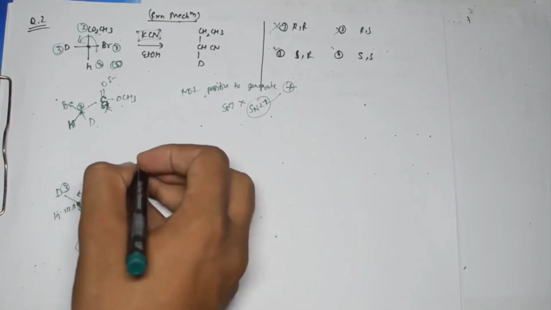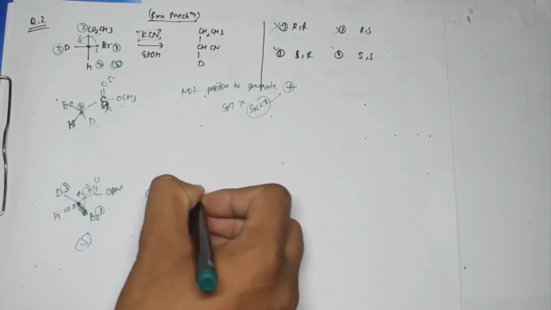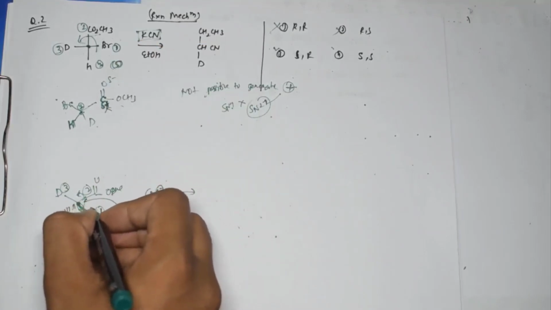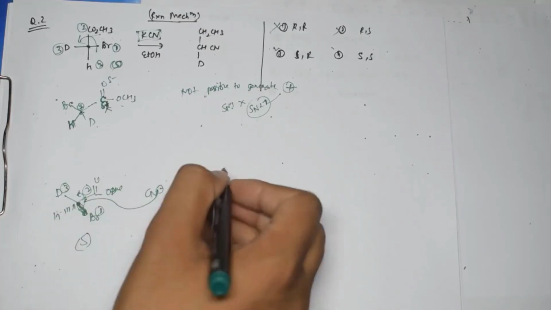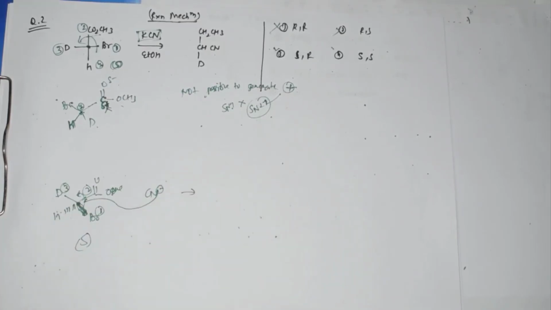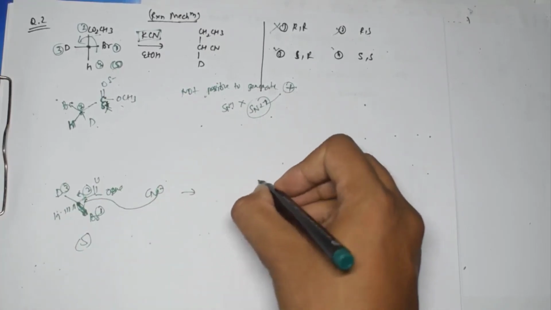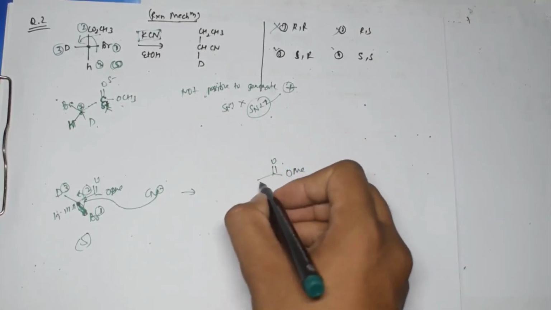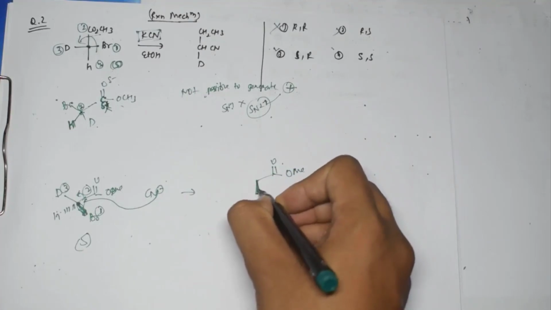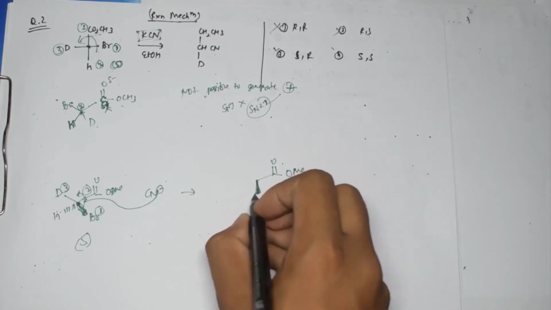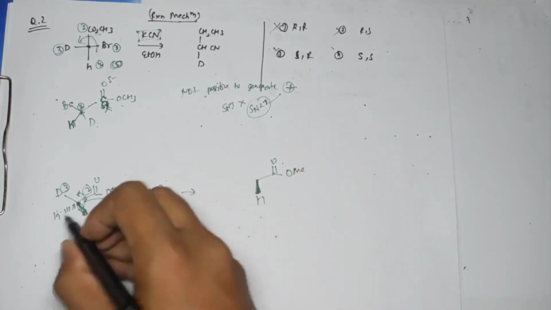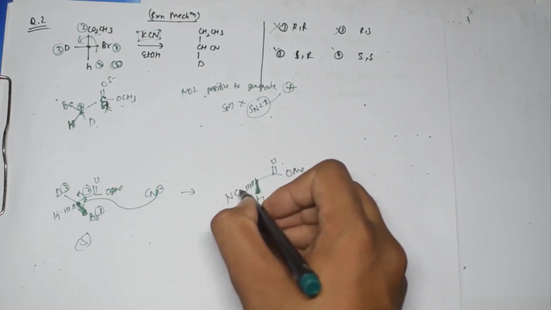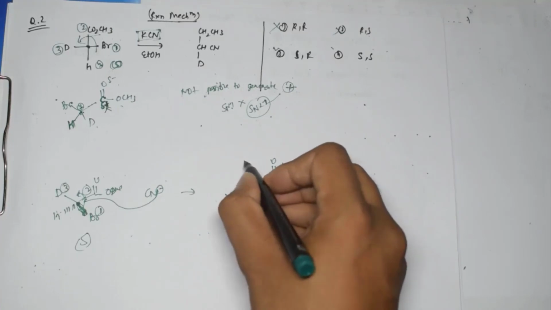And after this, what is happening, if we have CN minus, this CN minus will definitely attack from back side, right? So once it will attack from back side, inversion in configuration will take place. So once the inversion takes place, here we can have COOMe like this, and this CN minus which you can see over here, sorry, here the hydrogen will come above the plane, and the CN minus which is present over there, that will come below the plane. So here we will have this one.